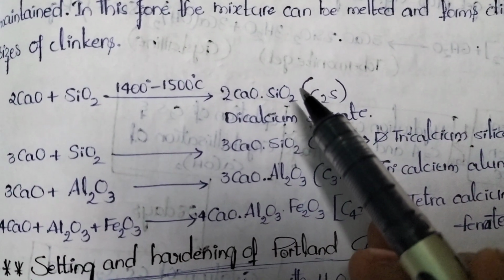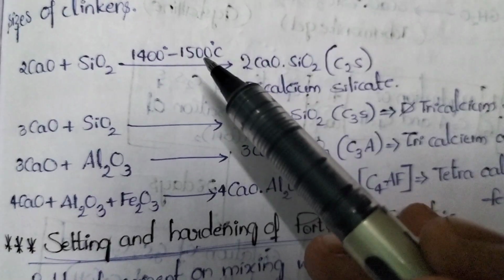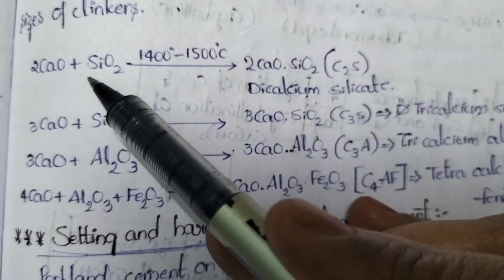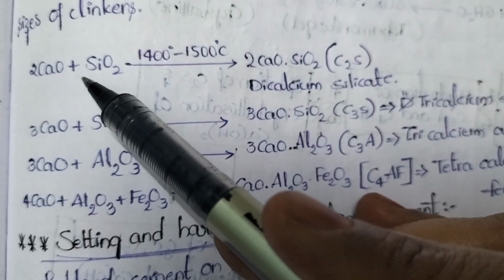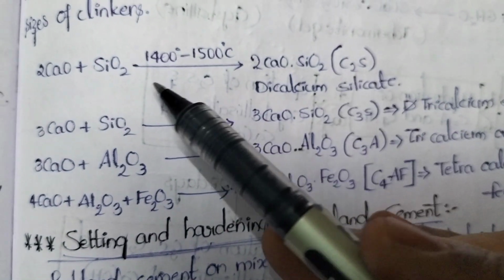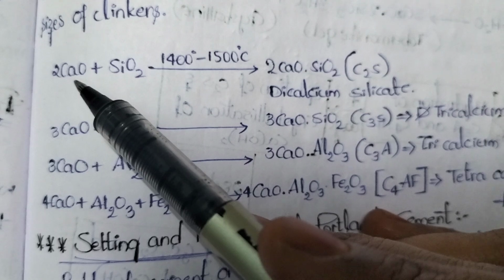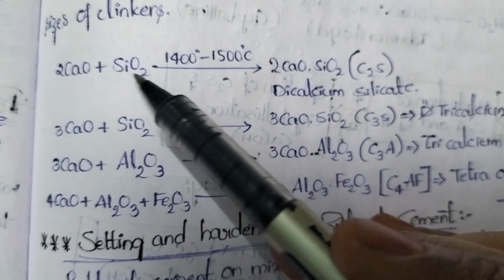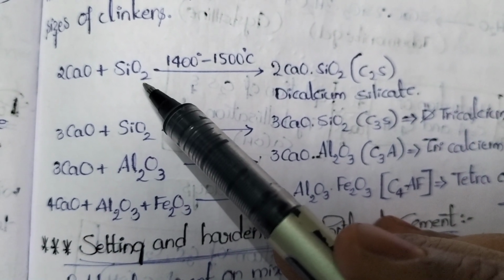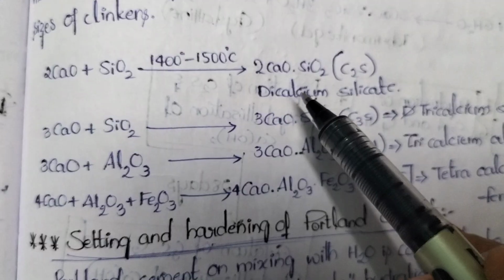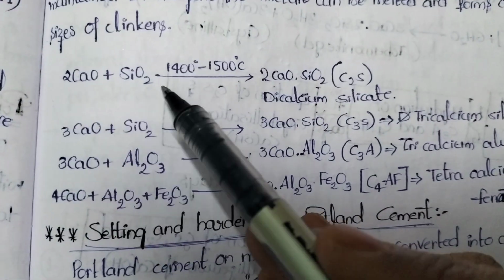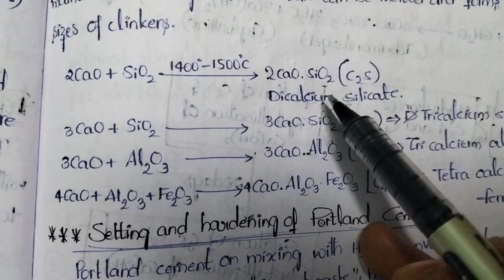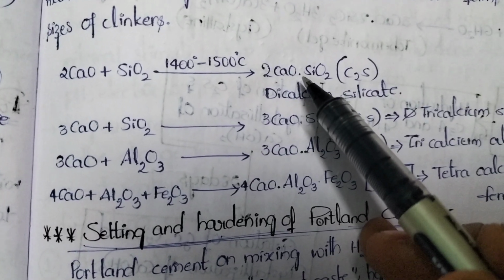Observe the names. Observe the reactions also, everyone. These reactions are very simple. Observe the reactant side and product side. Just focus on the first reaction. In the first reaction, 2 moles of calcium oxide react with 1 mole of silica. That will be converted in the form of 2CaO·SiO2. Between the reactants there is a plus symbol, but in the product, instead of plus we place a dot.